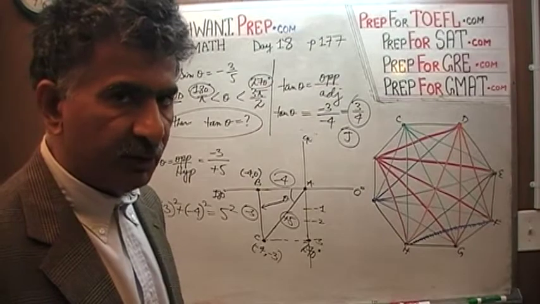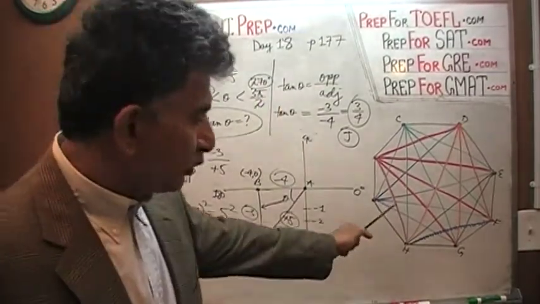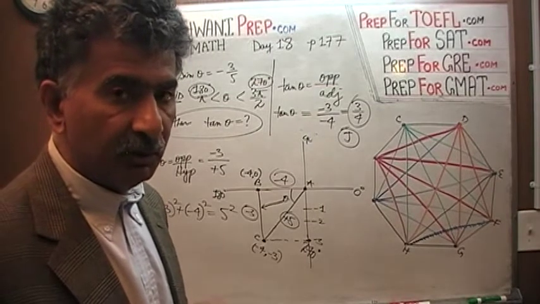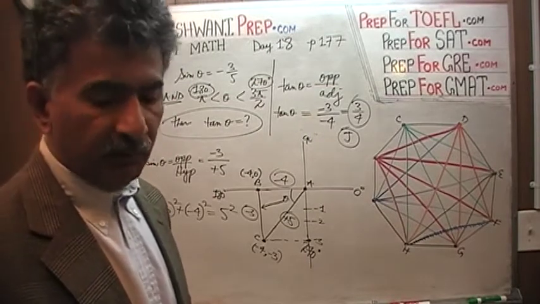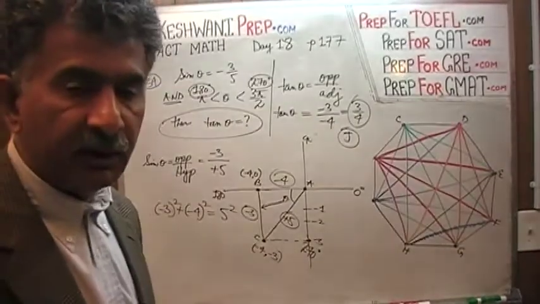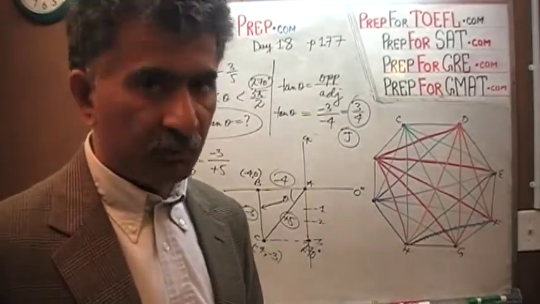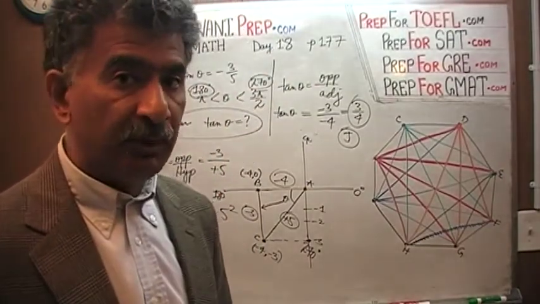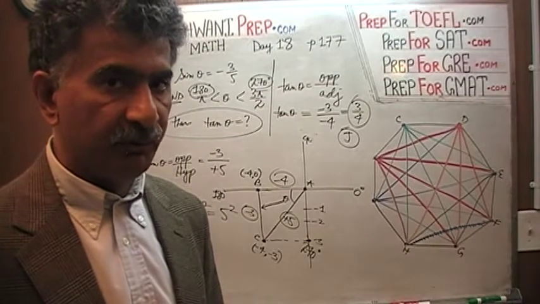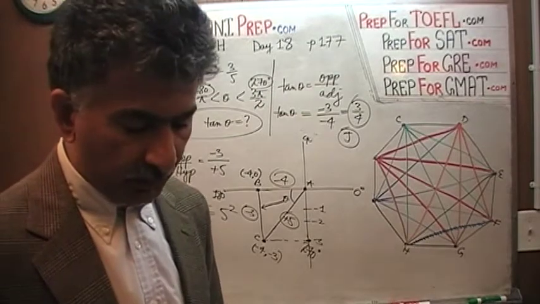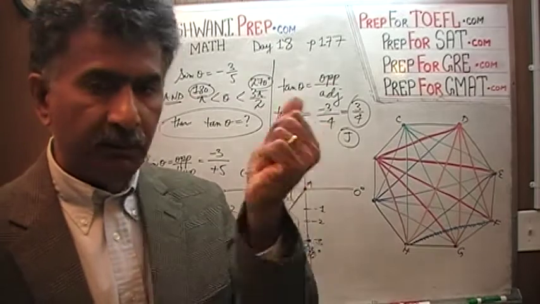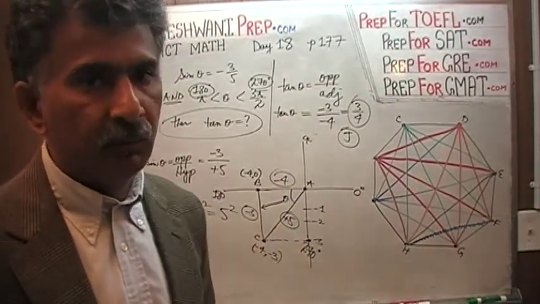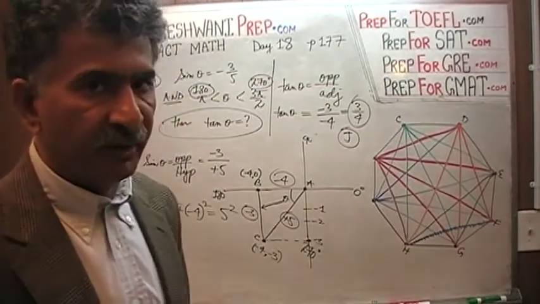If you have not watched yesterday's video, day number 17, make sure you watch that video. It's a very long video, about 22 minutes long, because it deals with the concept of permutation and combination. If you have trouble understanding the difference between permutation and combination, make sure you watch yesterday's video. Because for somebody who knows the difference, problem number 52 should take no more than 10 seconds. 15 seconds, 20 seconds if you're slow. Do you understand? Not 22 minutes. Make sure you watch it and you understand the concept.